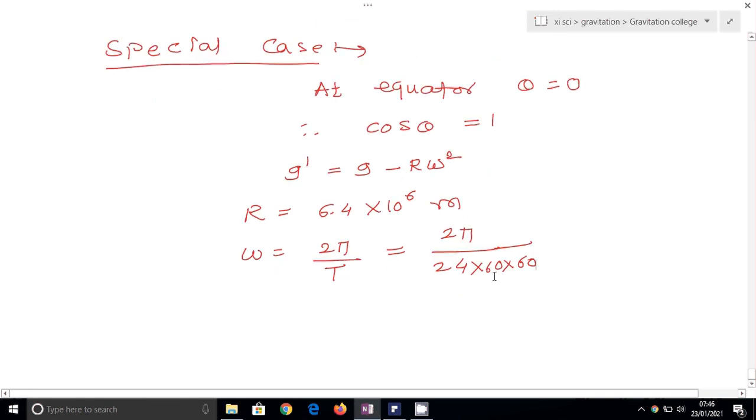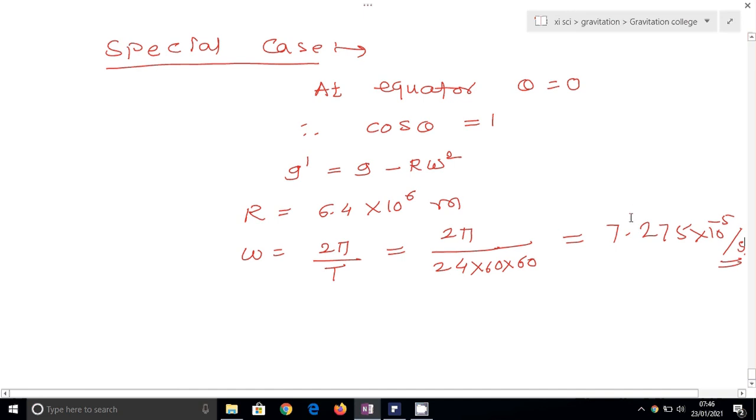If I simplify it, we get omega is equal to 7.275 into 10 raised to minus 5 per second. This is the angular velocity with which the earth is rotating.